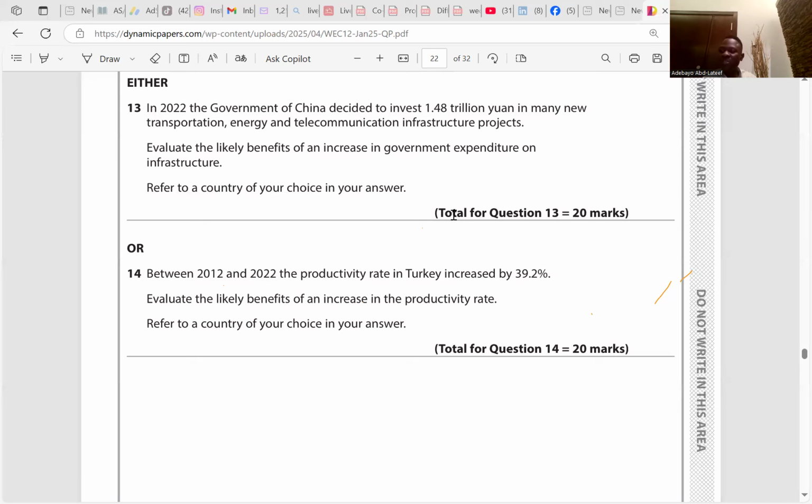An increase in productivity will bring about an increase in the profitability of firms, which may in turn increase government revenue through taxes. So the government of Nigeria is expected to make more tax on profit because firms in Nigeria are making more profit due to the fact that productivity is increasing. Just a case study, okay?